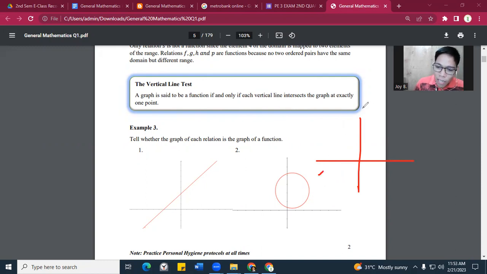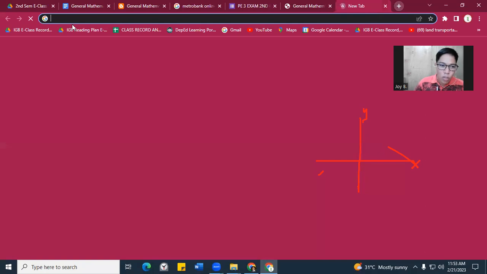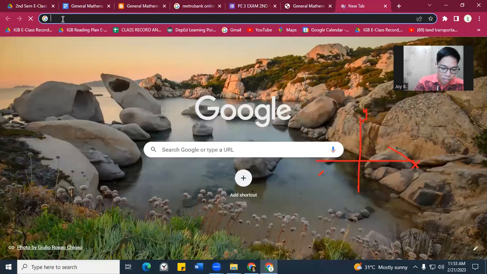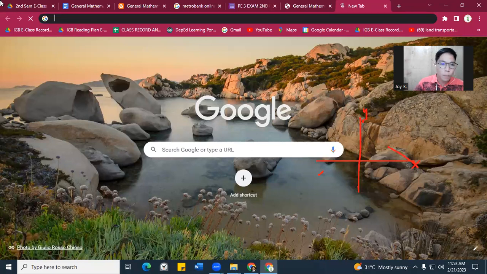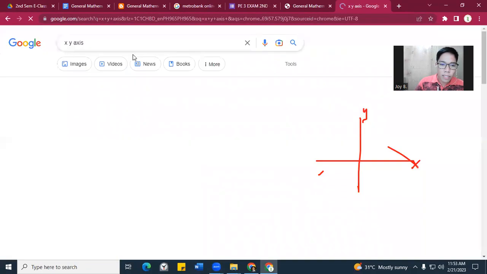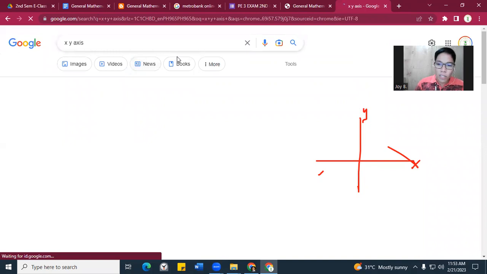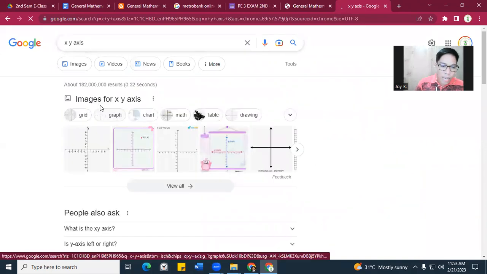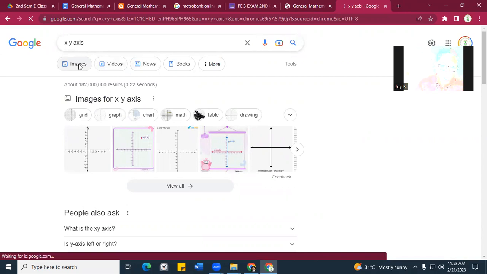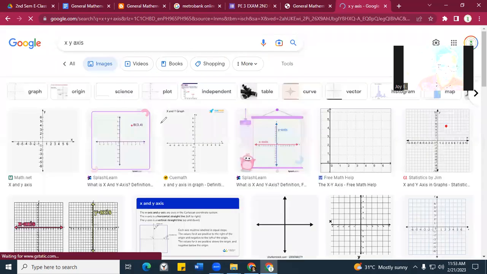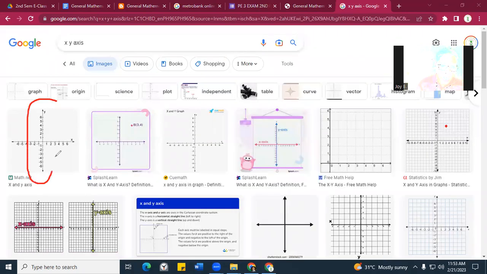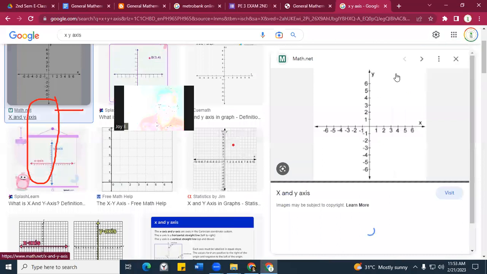So this is, remember, the y-axis, right? And the x. Let me check first where is the y and x-axis. Just a second here. Okay, let me show you the x and y axis in the internet. X and y axis to easily understood. One moment here. Okay, can you see my screen, right? Okay, so that's good. Now, dako tayo sa x and y axis. Natandaan, okay, I made a mistake, so sorry for that one. Okay, kapag vertical, this is the y axis. Okay, one more time. Kapag vertical, ang tawag dyan ay y axis.